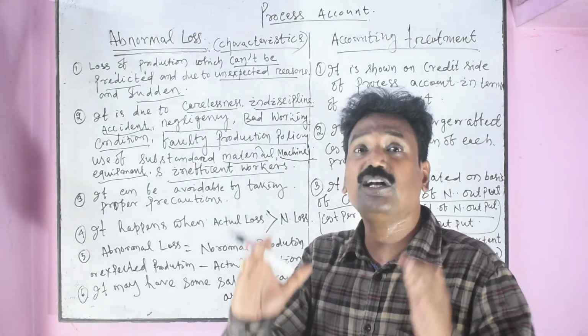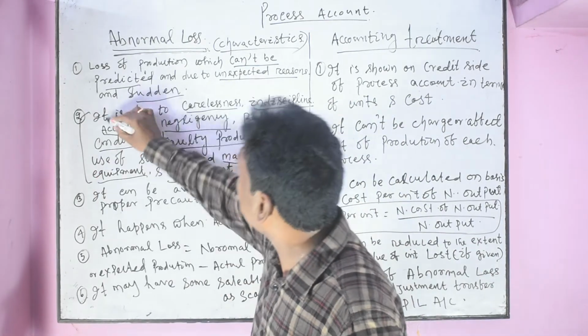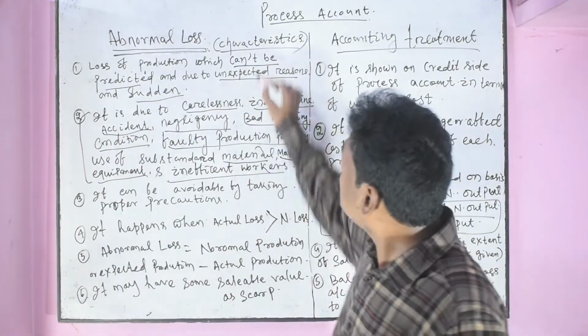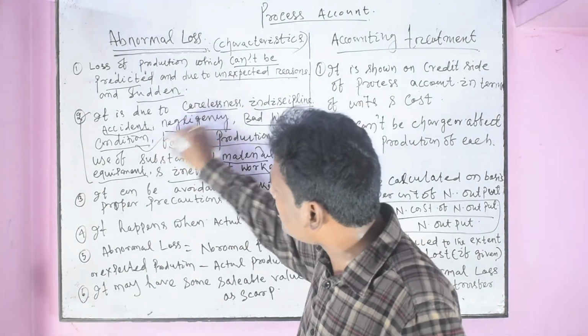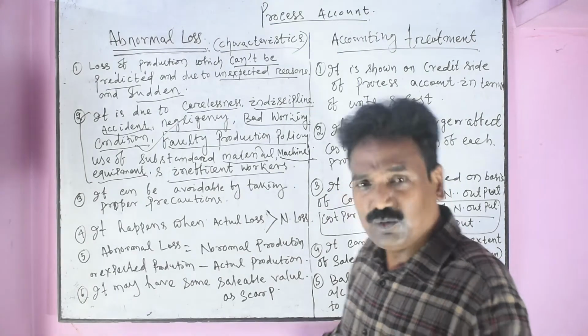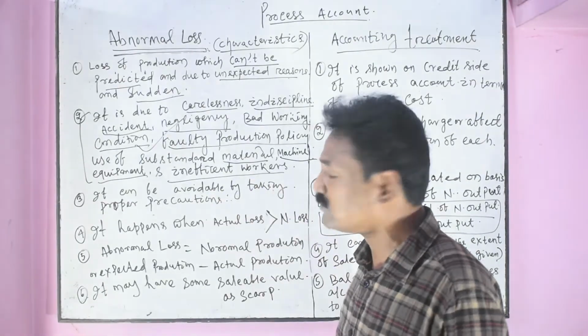Workers are not properly trained to carry out the production activity. These are the causes of losses which cannot be predicted, are unexpected and sudden. We already discussed the causes. It can be avoidable by taking proper precautions.